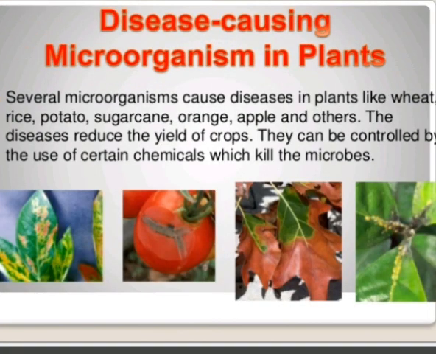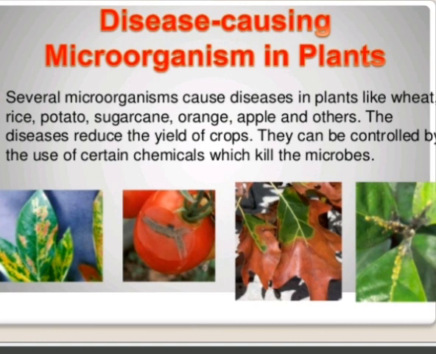Next we will study the disease causing microorganisms in plants. So I discussed that microorganisms not only cause diseases in human beings and animals but they are equally responsible for causing diseases in plants. Several microorganisms cause diseases in plants like wheat, rice, potato, sugarcane, orange, apple and others. The diseases mainly reduce the production of crops. Whenever the crops are attacked by any kind of microorganism, whether it is a bacteria, virus or fungus, it decreases the production of the crops.